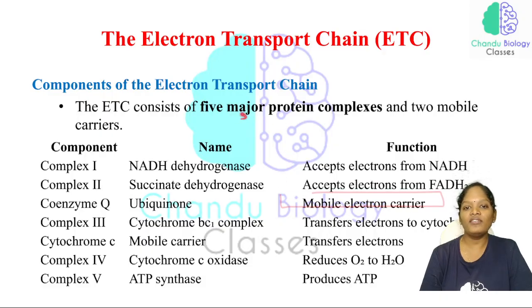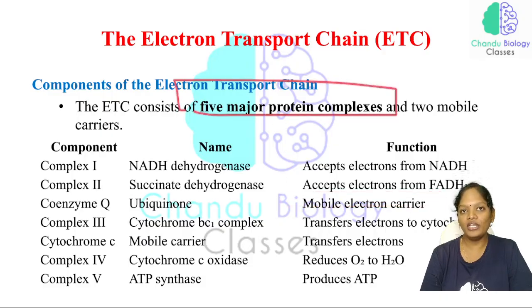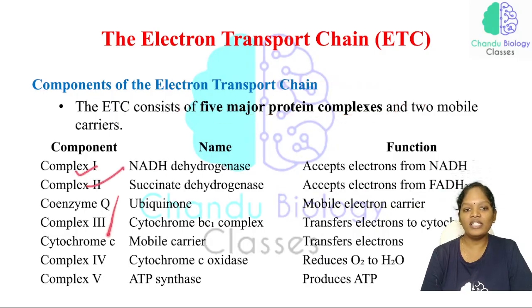So see here, we have 5 major protein complexes and 2 mobile carriers. Besides these 5 complexes, we also have 2 mobile carriers, and those carriers are nothing but coenzyme Q and cytochrome C. Coenzyme Q is nothing but a ubiquinone.